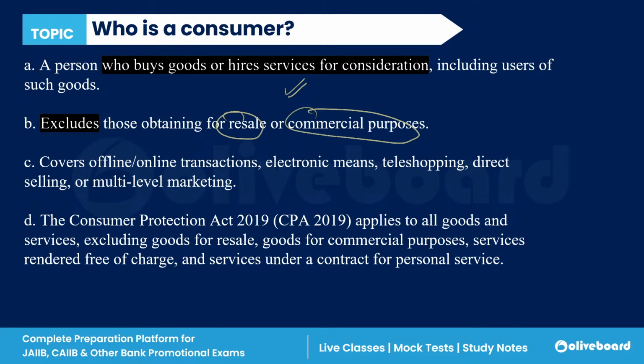Now, third, it covers offline as well as online transactions, electronic means, tele shopping, direct selling, or multi-level marketing, right? Now the Consumer Protection Act 2019 applies to all goods and services. It excludes goods for resale, goods for commercial purpose, services rendered free of charge, and services under contract for personal use. So these are the definitions which are excluded from the scope. Good.